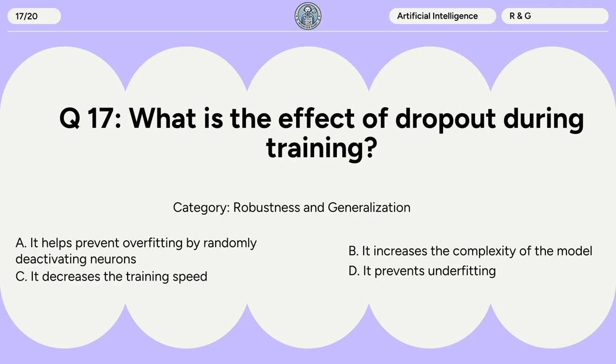Question 17. What is the effect of dropout during training? A. It helps prevent overfitting by randomly deactivating neurons. B. It increases the complexity of the model. C. It decreases the training speed. D. It prevents underfitting.